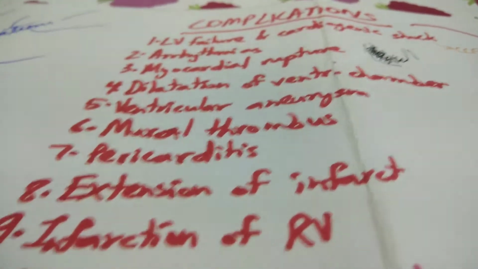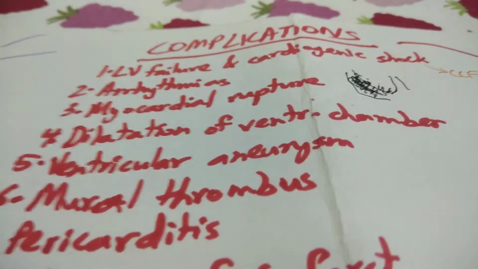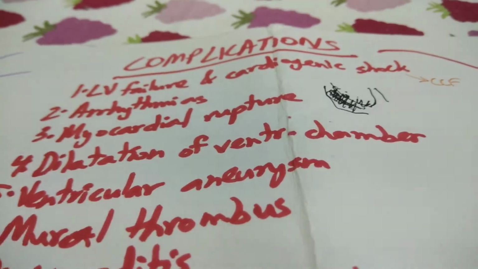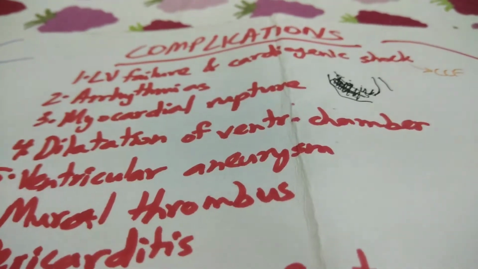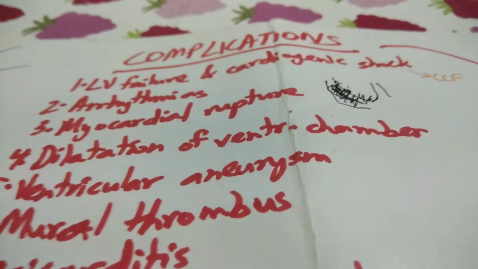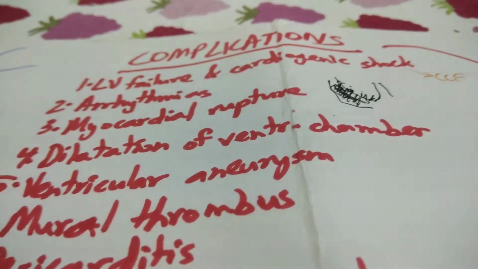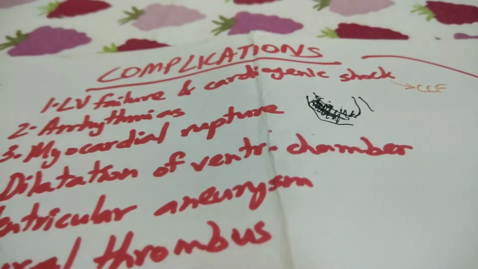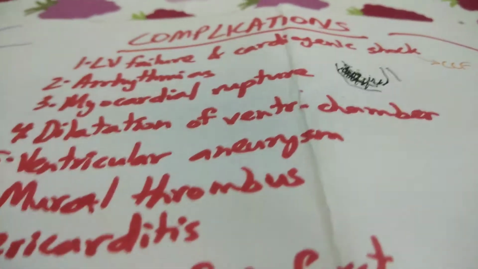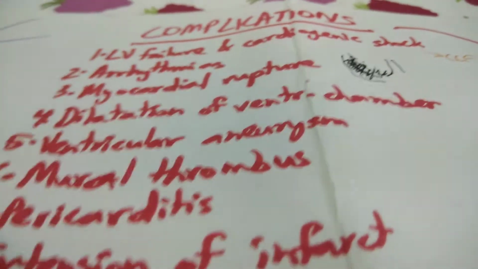Now moving on to the next one, dilatation of the ventricular chamber. The area of the infarct, being a weak region, may be disproportionately stretched. So there's constant stretching of the myocardium there, and then dilatation of the infarct region, especially in anteroseptal infarcts, but still not severe enough for an aneurysm to follow. So there's complete dilatation of that ventricular chamber because of the stretching.